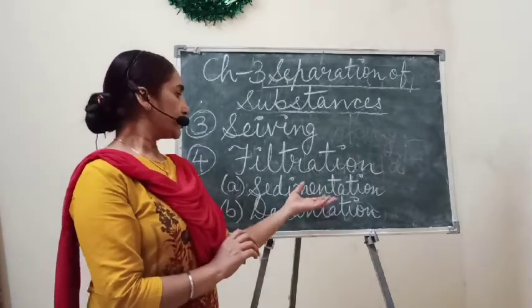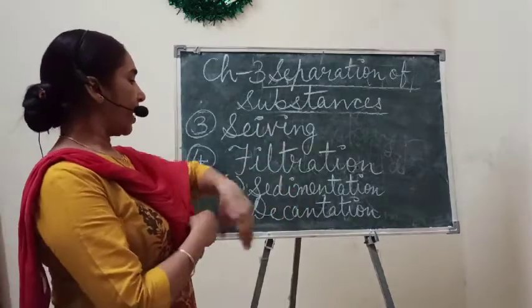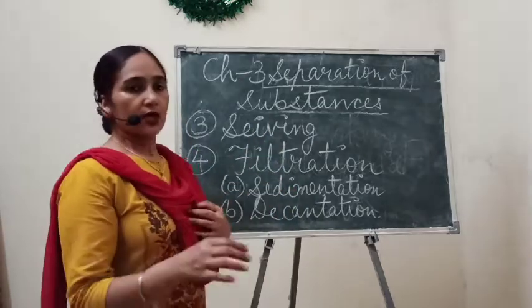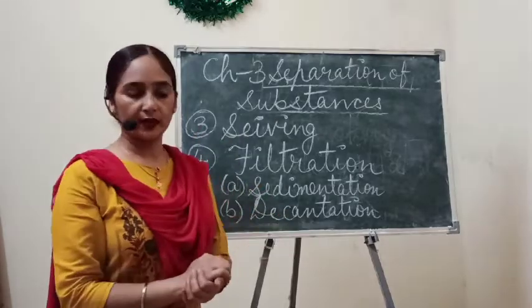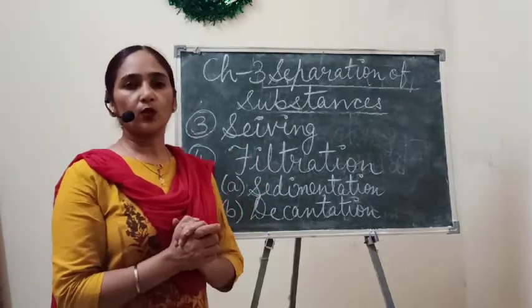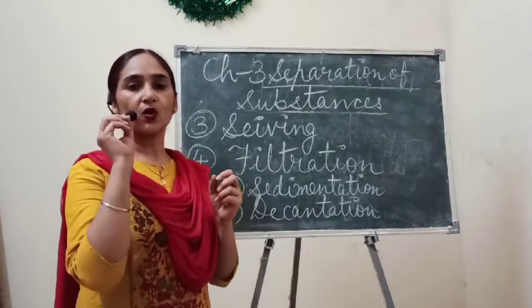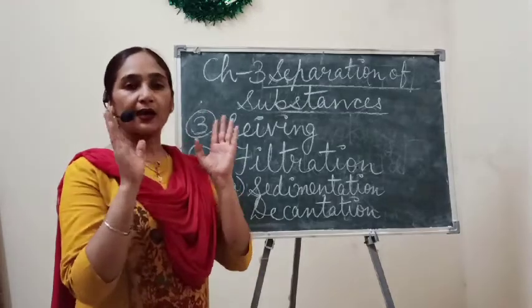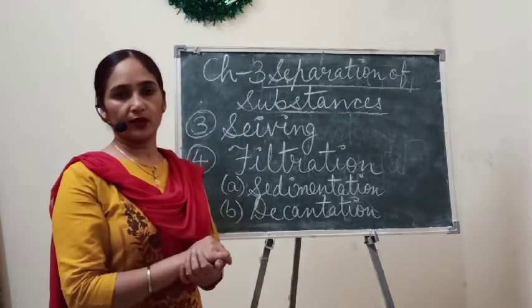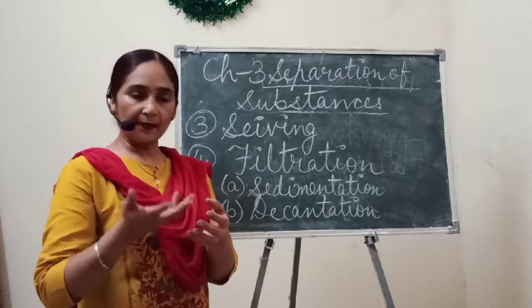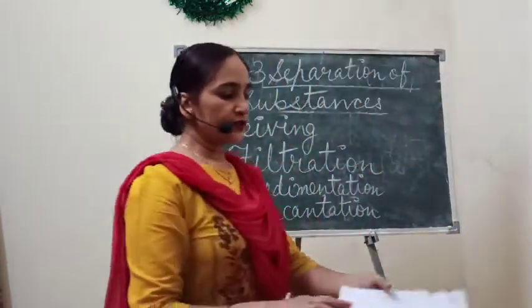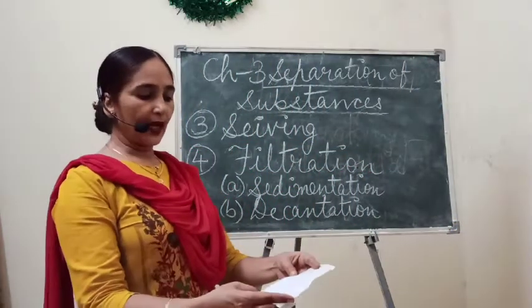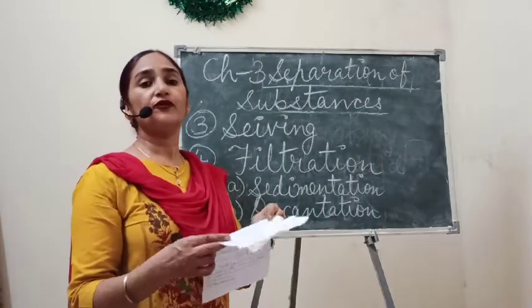Okay children, so this is about decantation. When we separate these two things, we also know that a little bit of soil particles are left behind in our water. So how do we separate them? Those soil particles we can separate with the help of filter paper.